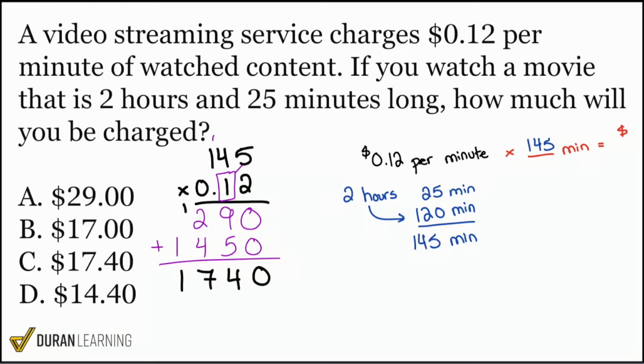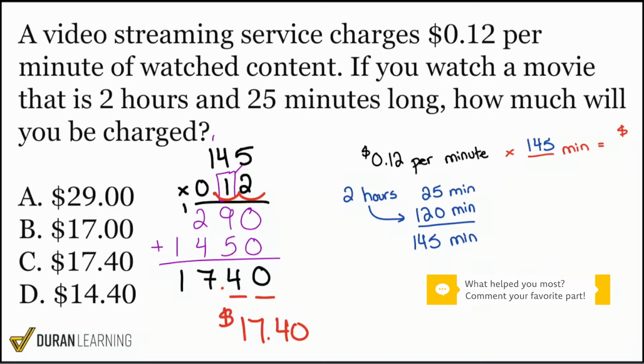Now we're done. All that's left is to bring the decimals back. And that's going to happen right here. We have 2 decimals that we'll bring back. 1, 2, and there we are. The correct answer, my party people, is $17.40 to watch that video that was streamed for 2 hours and 25 minutes. So the correct answer here is answer choice C.